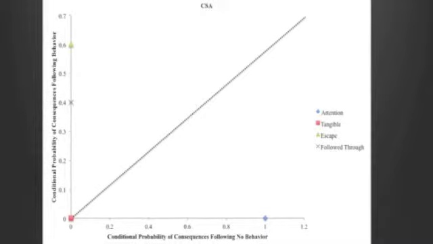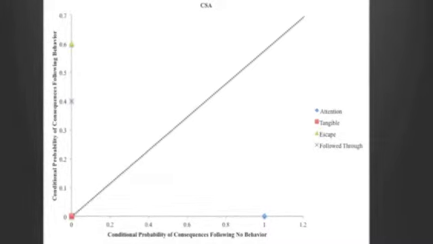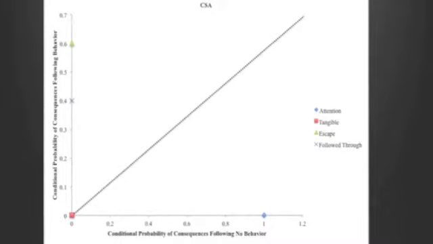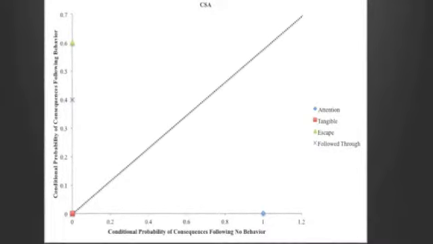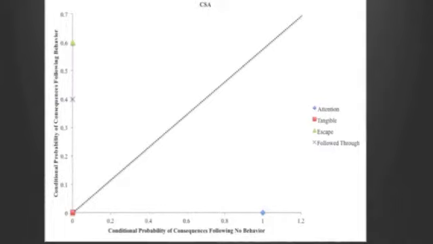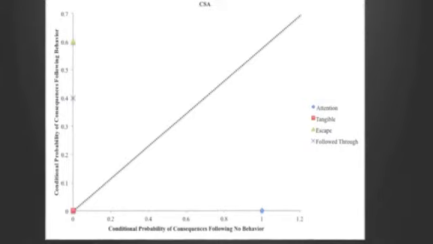The CSA graph indicated that escape is the most likely to be the maintaining function. The second most maintaining function is following through with the directive. Tangible appears to be non-contingent, and attention appears to be the function of other behaviors.